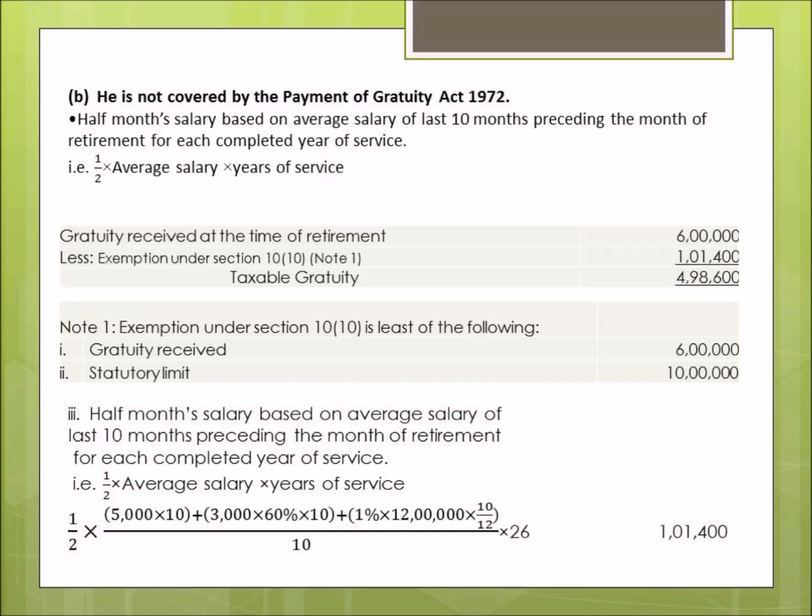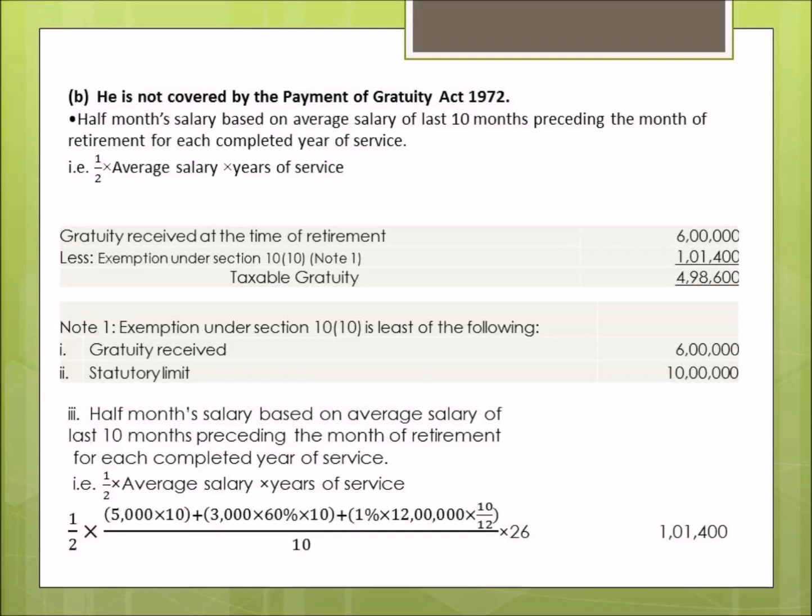So when this is done, we just have to multiply this average salary by half, that is 1 by 2. So that gives us half month salary based on average salary of last 10 months, and then this amount will be further multiplied by the total completed years of service, and that is 26 years. So this is how the formula is given, and this is how we have to calculate. First of all, we'll calculate the middle part, that is the main part, average salary of 10 months. Then we'll multiply that by half, and then further we'll multiply that by 26, that is total years of service.